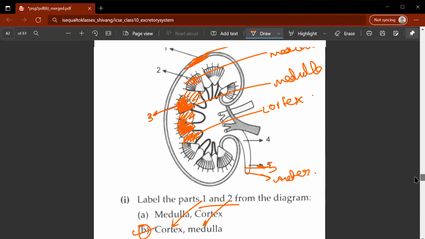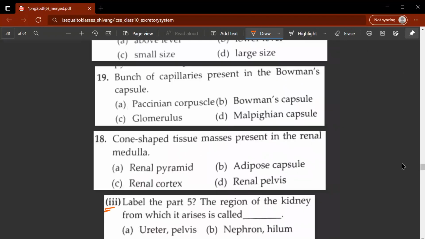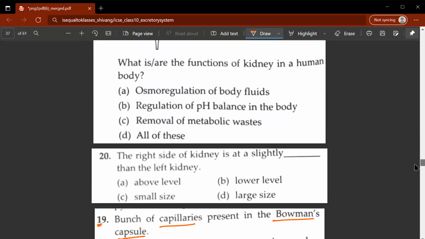Okay, let's move on to the next question. 18th question: cone-shaped tissue masses present in the renal medulla are called what? They are called the renal pyramids, A. 19th question: the bunch of capillaries present in the Bowman's capsule. Those are known as the glomerulus. C would be the correct option.